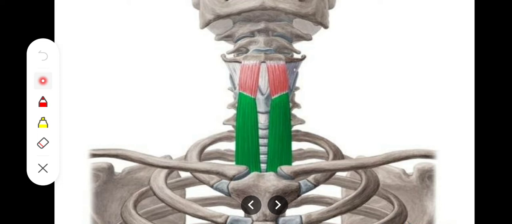So the first muscle is going to be the sternohyoid muscle, as the name indicates. It will be extending from the sternum all the way till the hyoid bone. Attachments ऐसी होती है that it will be extending from the posterior surface of the manubrium sterni and from the adjoining part of the clavicle and the posterior sternoclavicular ligament. So manubrium sterni, the adjoining part of the clavicle and the posterior sternoclavicular ligament, ये होगी इसकी origin. Insertion is going to be on the hyoid bone, but on the medial part of the lower border of the hyoid bone, as it can be shown.